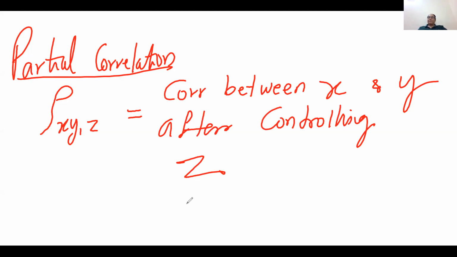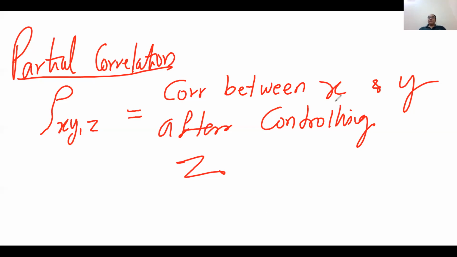For example, if you remember the theory of demand statement given in the book, the statement is like that: there exists a negative relationship between demand and the price, keeping all other variables constant. In most theories you came across this phrase, keeping all other variables constant, right? When you keep all other variables constant, this concept is known as partial correlation.